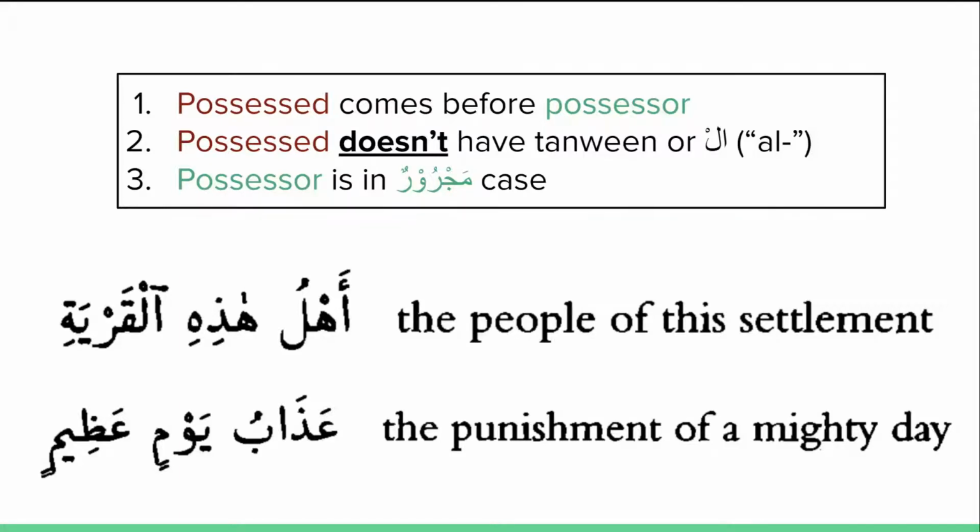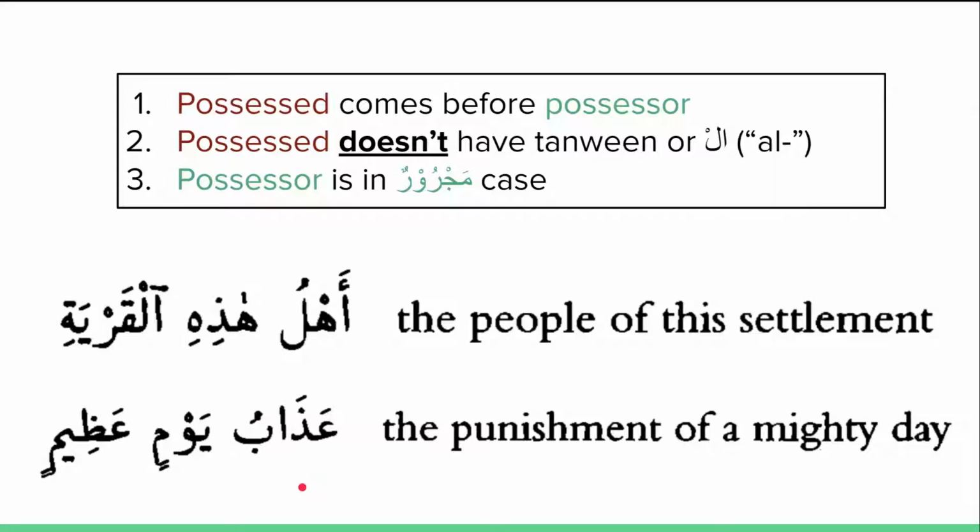But hadhihi al-qaryati is this settlement. Why are we using hadhihi here? Because al-qaryati, settlement, is a feminine word. So the people of this settlement, ahlu hadhihi al-qaryati, the possessed comes before the possessor, and in this case it comes before the demonstrative word as well. The possessed does not have a tanween or an al, and the possessor is in the majroor case, al-qaryati.